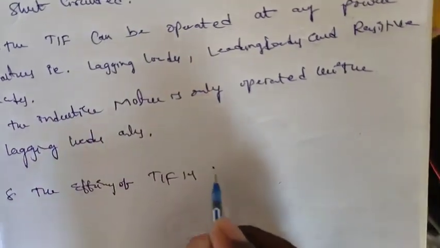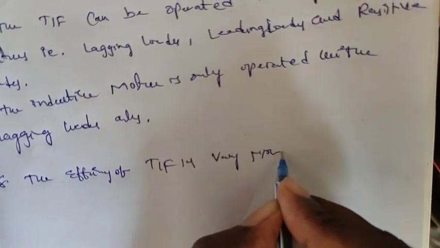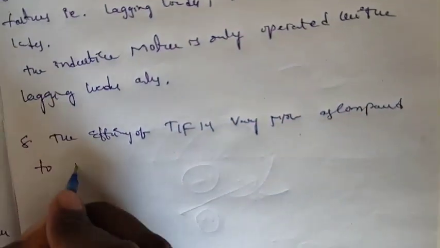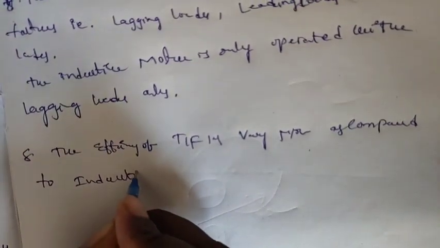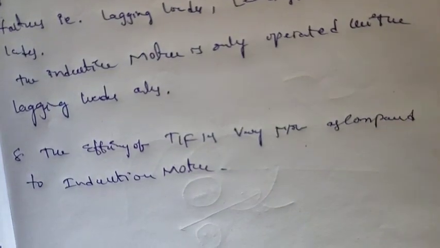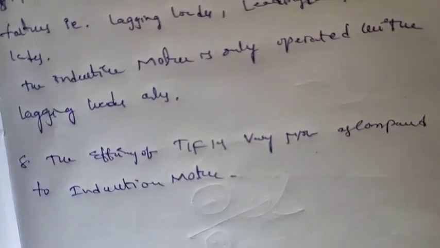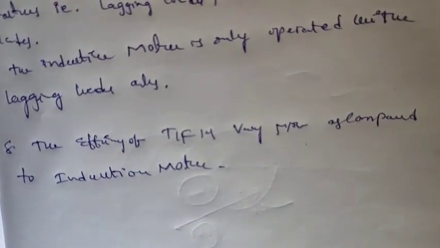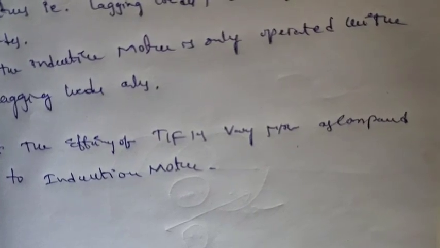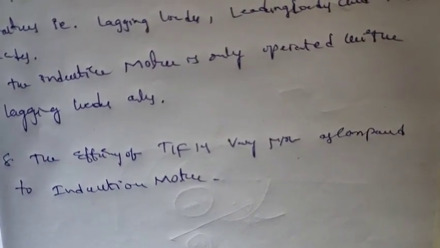Next, from the efficiency point of view, the efficiency of a transformer is much more as compared to an induction motor, because the transformer is a static device and there are no mechanical losses. But an induction motor is a rotating device, so it has mechanical losses, that is friction and windage losses.